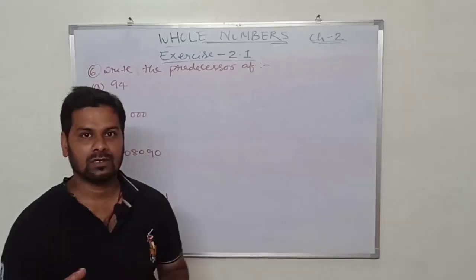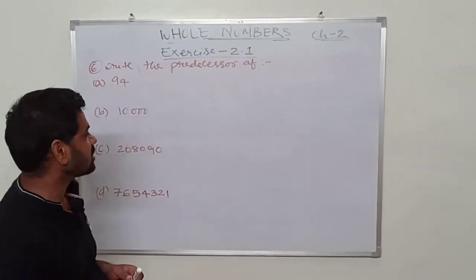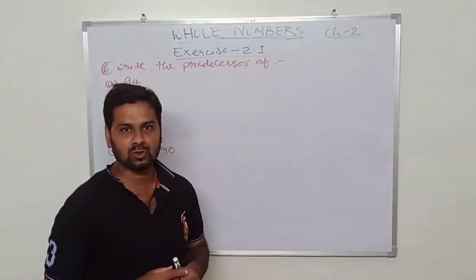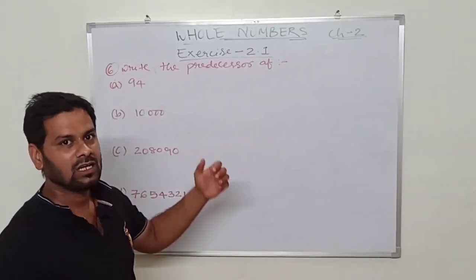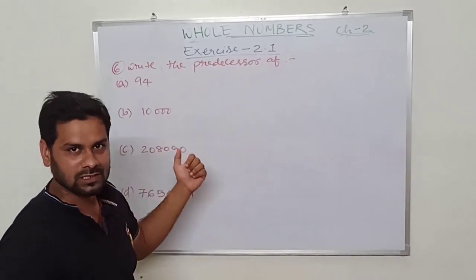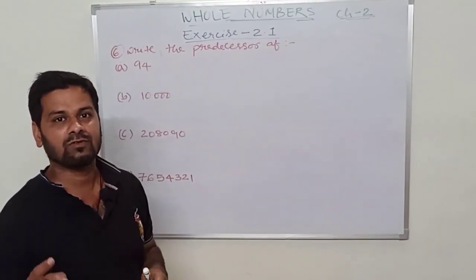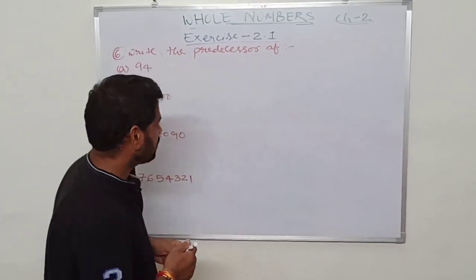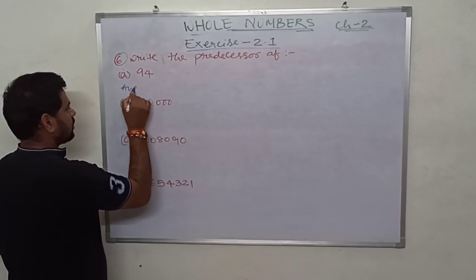Okay, next question. Now question number 6. In question number 6 it is given, write the predecessor of. Like the previous question where we found the successor, in this question we will solve for the predecessor. What is a predecessor? If we subtract 1 from any number we will get its predecessor. Similarly, we will solve the first question here.